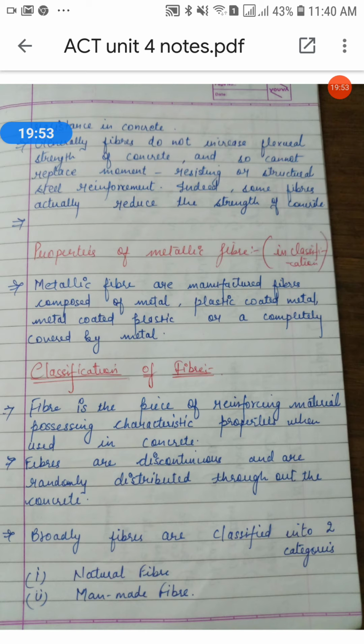Now coming to our topic, generally round fibers are used. The diameter may vary from 0.25 to 0.75. But steel fiber is likely to get rusted, so this is one drawback here. Steel fiber is likely to get rusted and lose some of its strength, but investigations have shown that the rusting of the fibers takes place only at the surface.